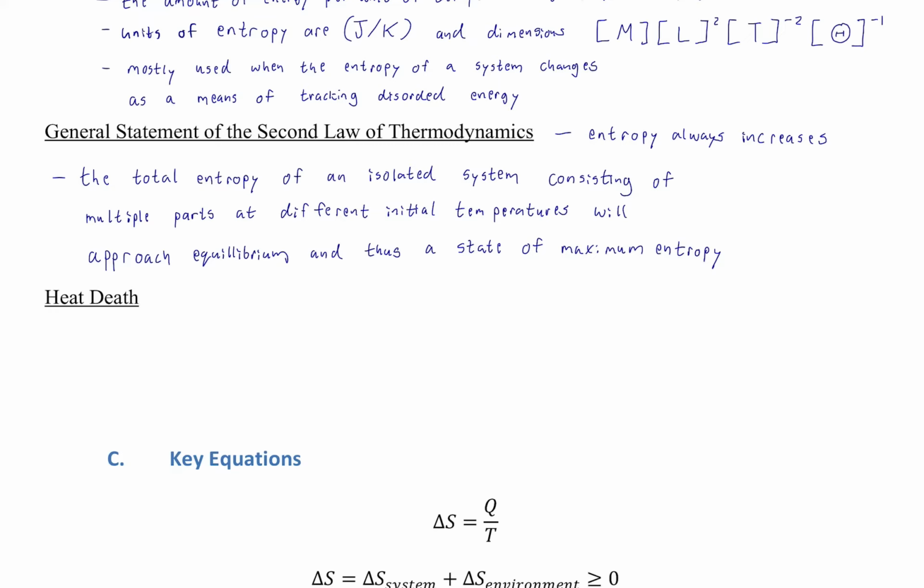Okay? And an interesting thing about this, everything approaching a state of maximum entropy, that is no different, no more profound than just saying that everything reaches a state of equilibrium. So every system approaches equilibrium over time, including the universe as a whole. All right? So there's something called heat death, which is a theoretical final state of the universe.